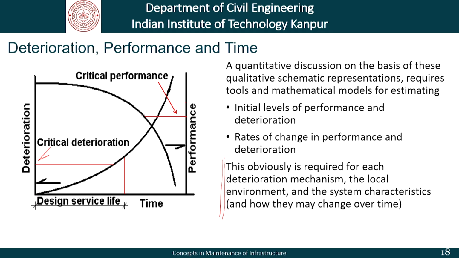This information is very critical, and that is what we will do when we take up specific examples of structures in different environments and try to say that okay, this was an overarching paradigm or a framework within which, in a particular situation, we will interpret the deterioration and interpret performance. If required, we may have independent criteria for critical deterioration and critical performance.